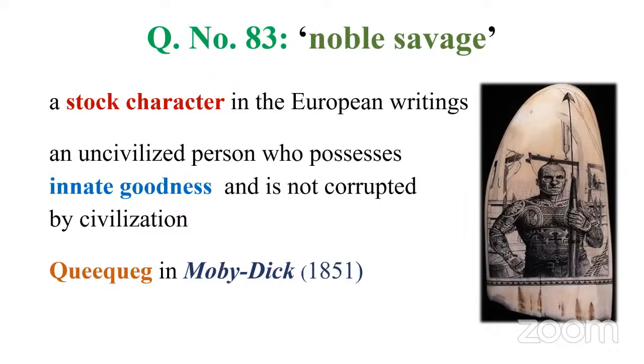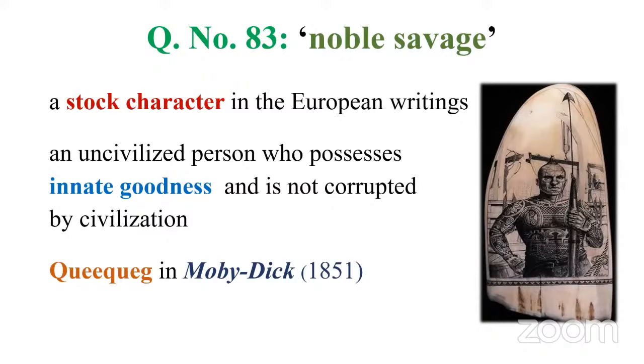In this work, we have Queequeg, a kind of refined savage, a noble savage, who is known for his innate goodness, but still an uncivilized person when compared to a European. But there is some goodness within him, and he is not corrupted by civilization or industrialization.